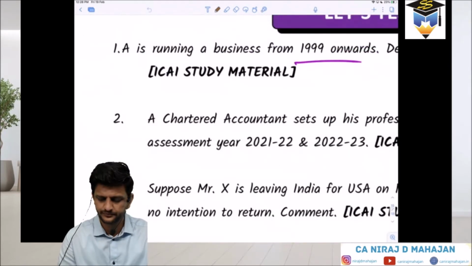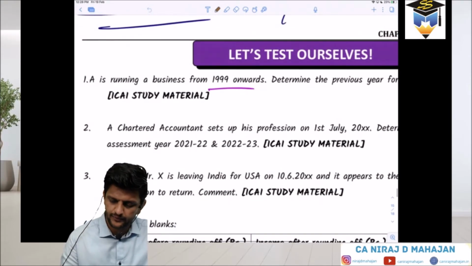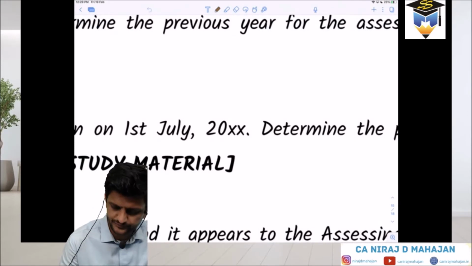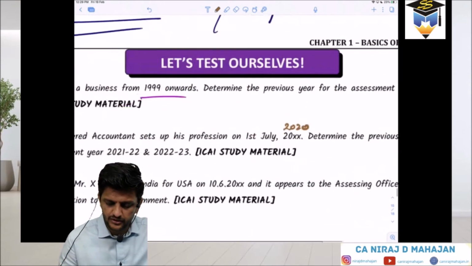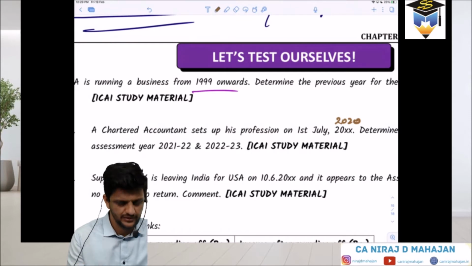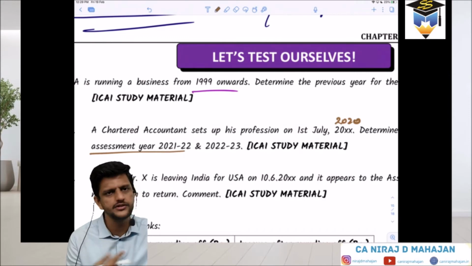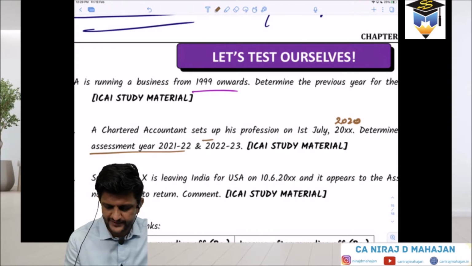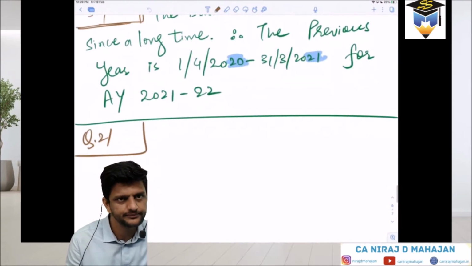Second question. A chartered accountant sets up his profession on 1st July 2020, because we are right now talking about the current financial year. Determine the previous year for the AY 21-22 and 22-23. There are two sub questions. First, for the AY 21-22, what is the previous year? 1st July 2020 to 31st March 2021. Very good. And for the next assessment year? 1st April 2021 to 31st March 2022. You got it? Ask if you have a doubt.